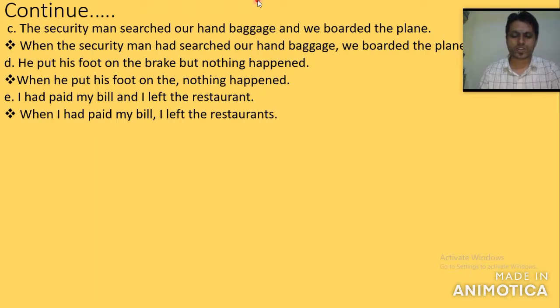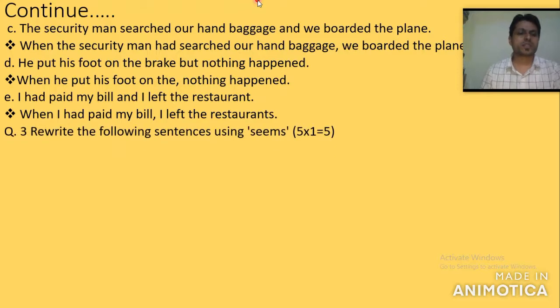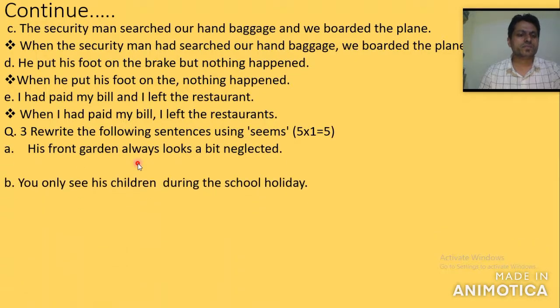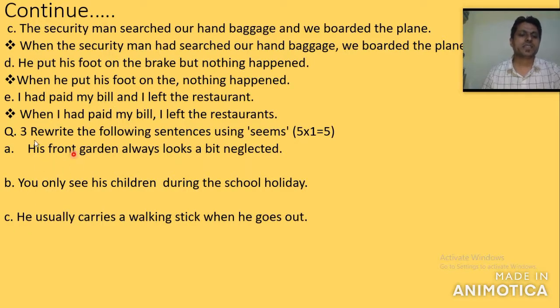Now let's go further. Question number three. Rewrite the following sentences using seem. There are altogether five questions. One question carries one mark here as well. So look at the very first question here: A, B, C. Okay, very fast.